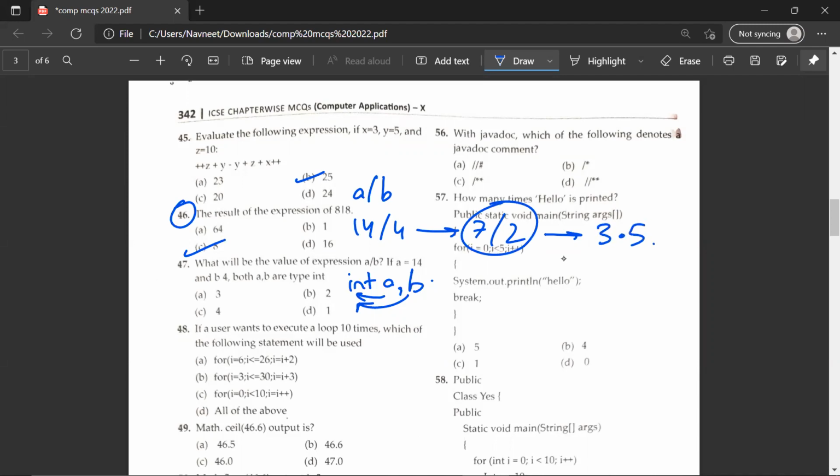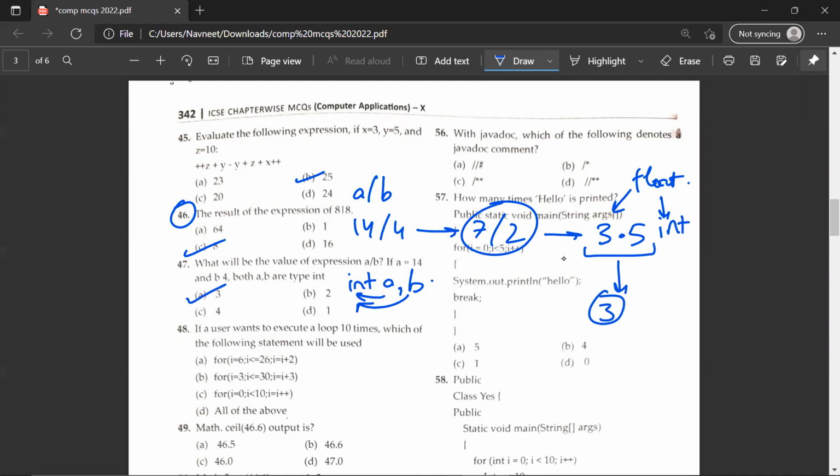But because you know that A and B are both int data types, the compiler will try to convert the float number into an int data type number. So 3.5 will turn into 3. So A will be the correct answer.